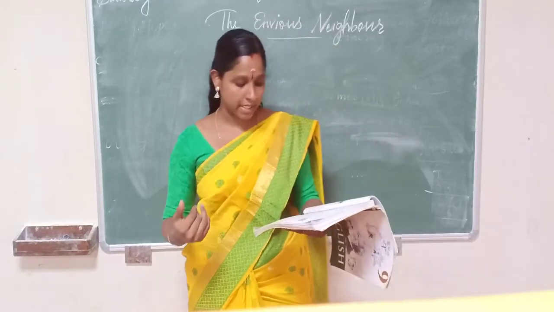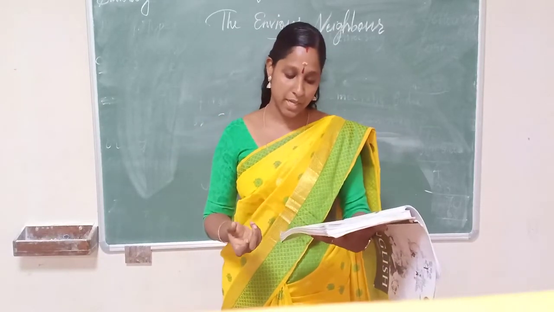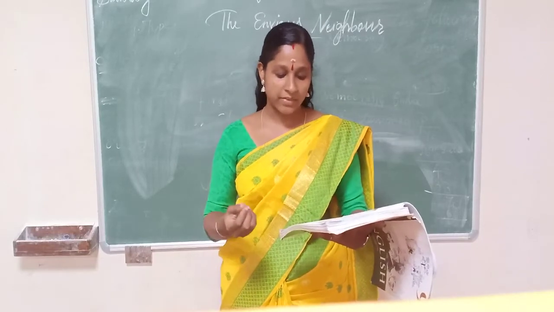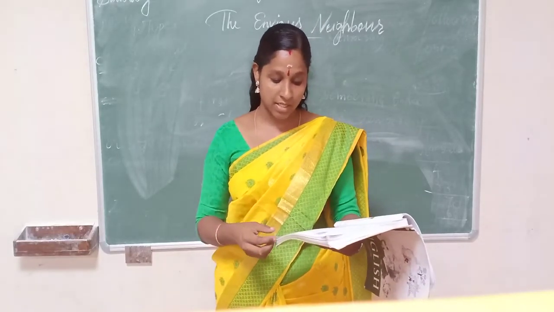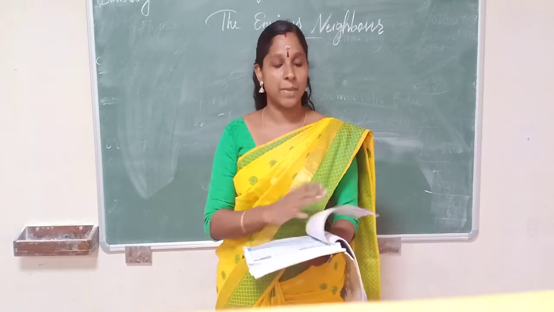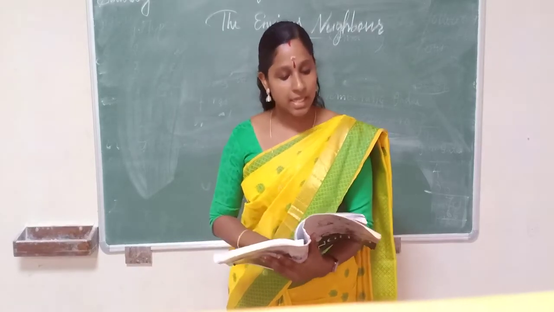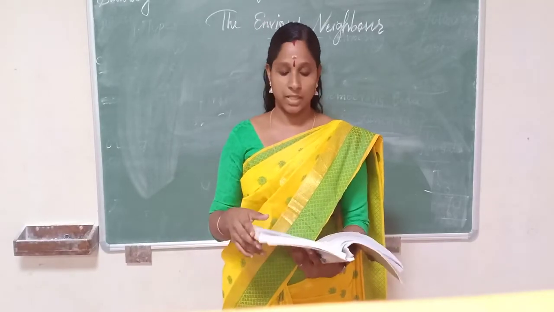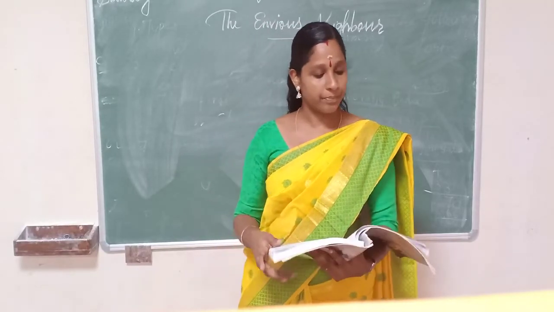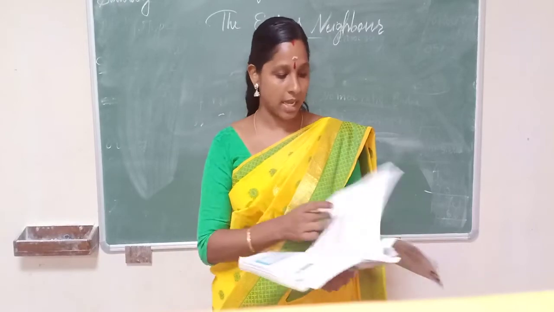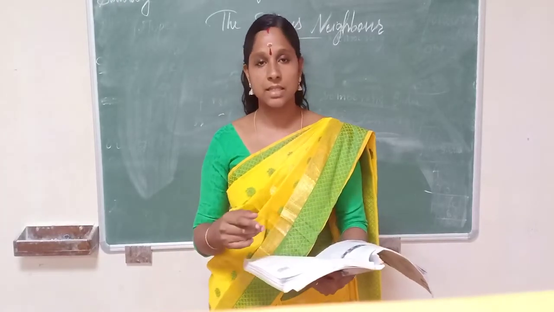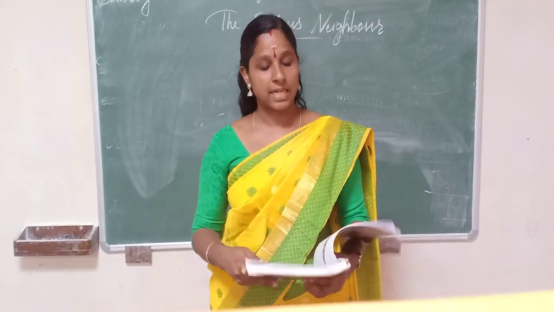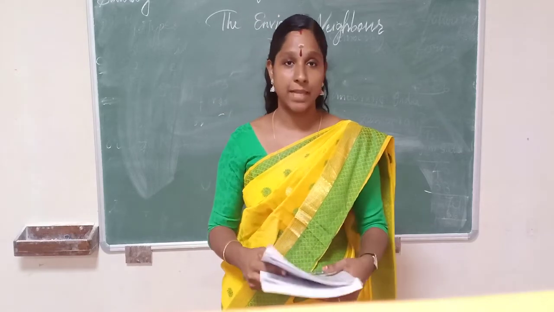Yeah, next one: when the old couple became rich, they lived a comfortable life and were generous towards their poor neighbor. Then the third one: the greedy couple borrowed the mortar to make a pile of gold. Yes, here pile of gold is the answer. So please read this and study the spelling, write this assignment.